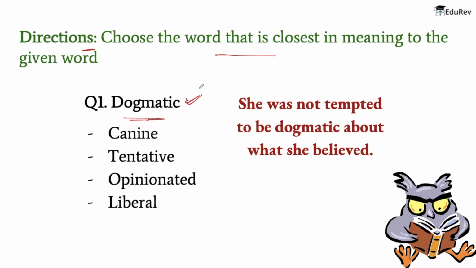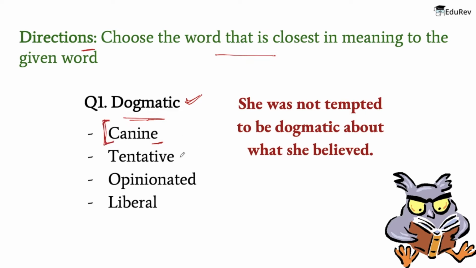That means she was not inclined to lay down the principles as undeniably true about what she believed. Now the words that are given are canine. The meaning of canine is relating to or resembling a dog or dogs.